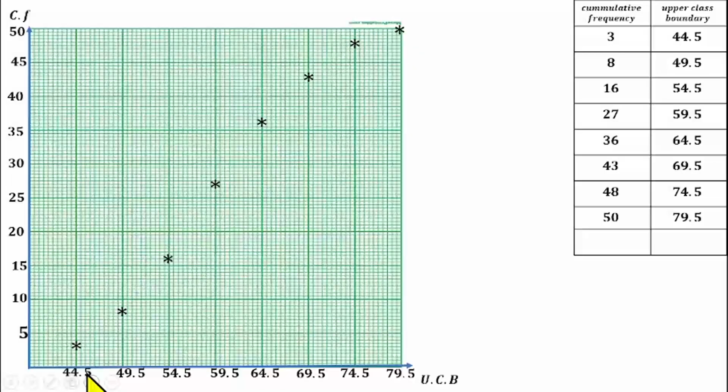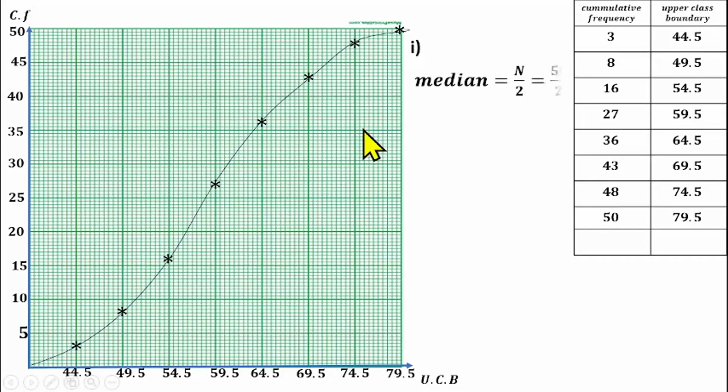Then use your ruler to join the points together from the origin here, or you use your French curve. You'll be having a curve like this here, which is the cumulative frequency curve you have to draw, called the ogive. So you have to find the median. If you look at the question we are working on, after drawing the cumulative frequency curve, we have to find from the graph the median.